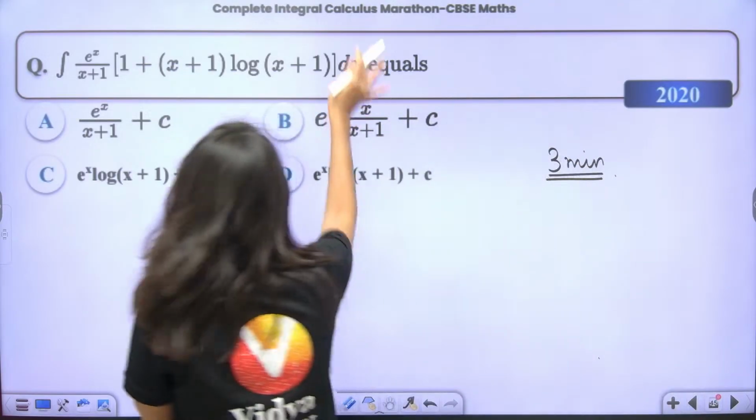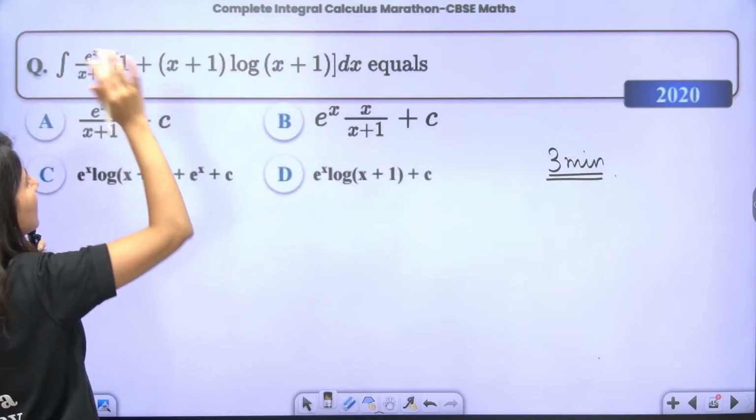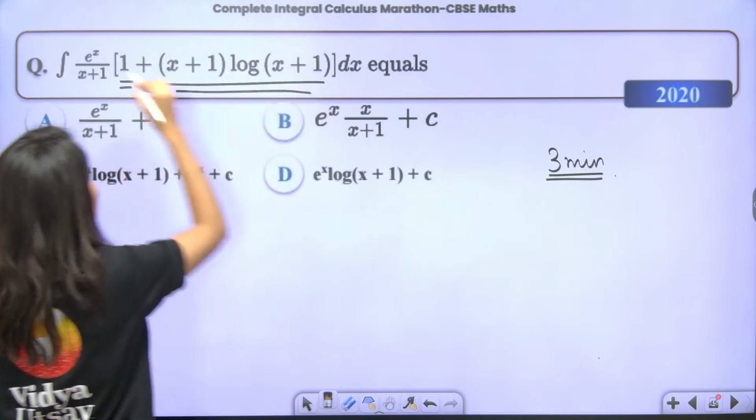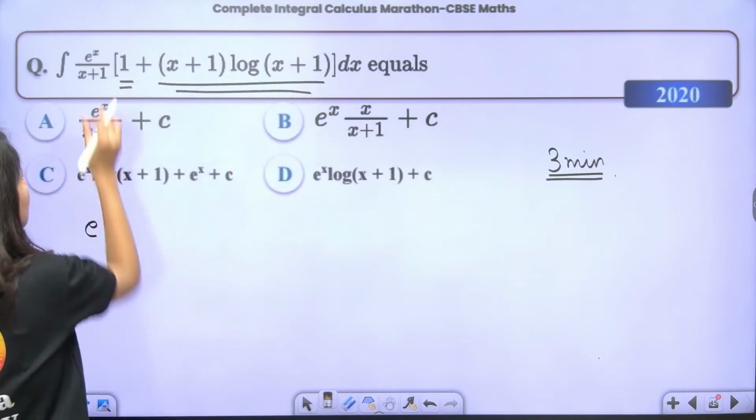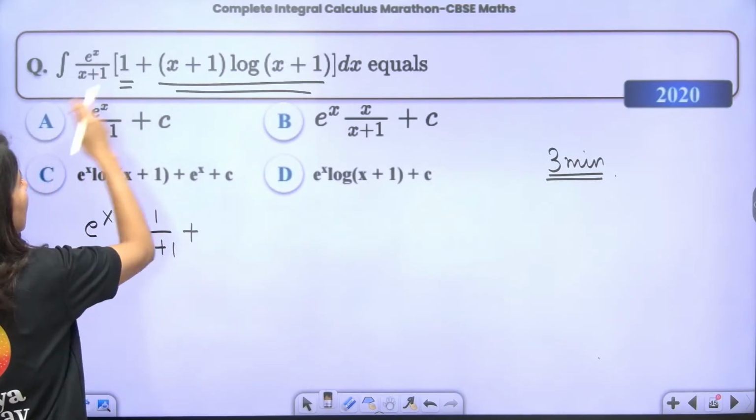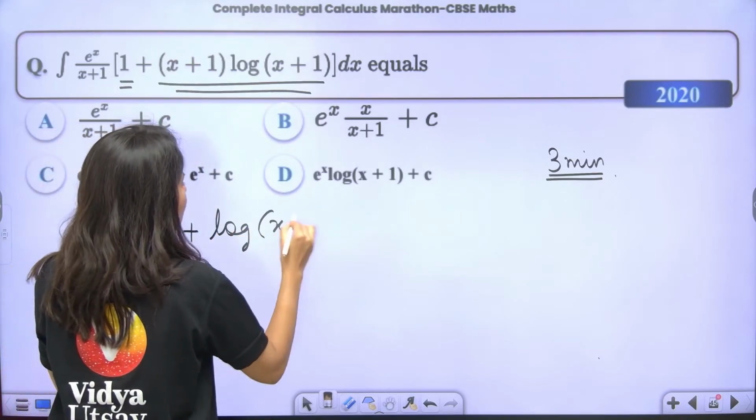So let me give you this again. E raised to power x is there, that is why. So just multiply it right away. We can see that there are two terms, e power x times 1 upon x plus 1, plus log of x plus 1.